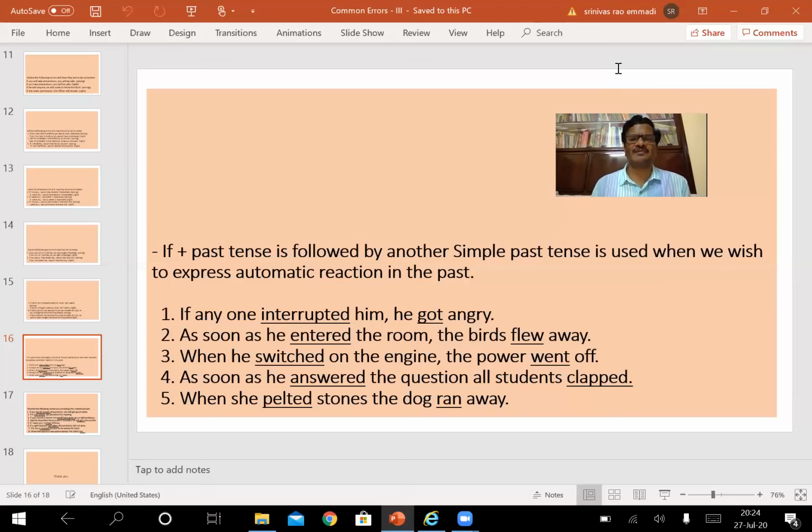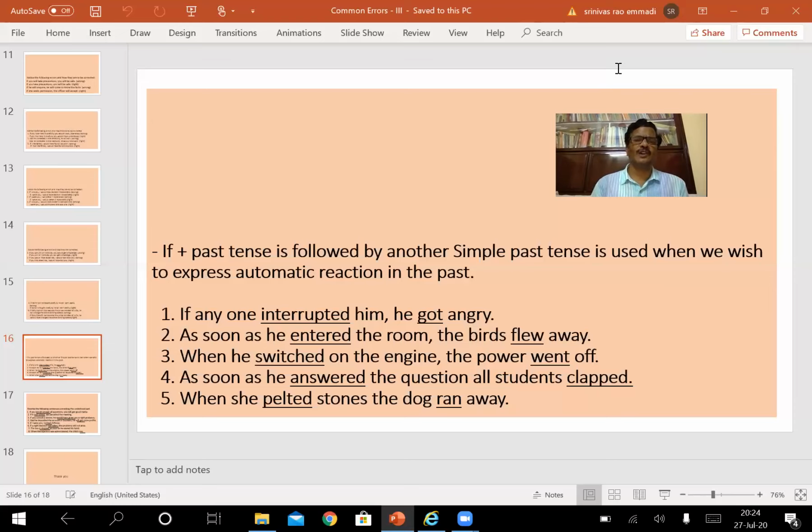As soon as he answered the question, all students clapped. This clapping was a kind of response or reaction that happened when answering the question took place only. Otherwise, clapping would not have taken place. As soon as he answered the question, all students clapped. When she pelted stones, the dog ran away. The running of the dog took place because of the pelting of the stones only. Soon after she pelted the stones, the dog ran away. It's a kind of automatic reaction that happened here.